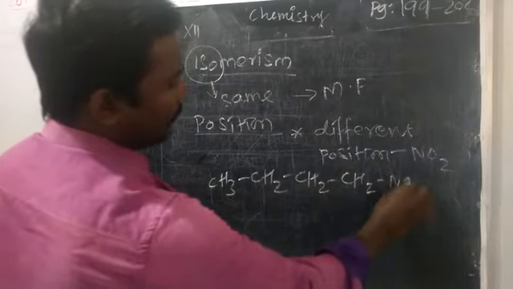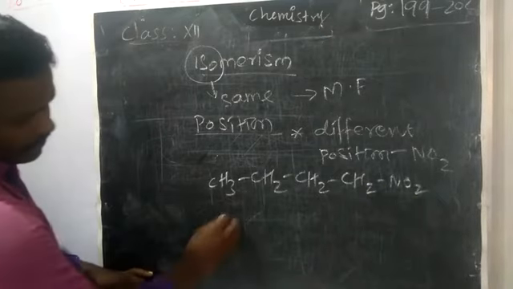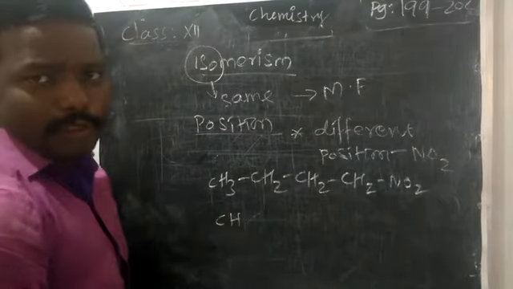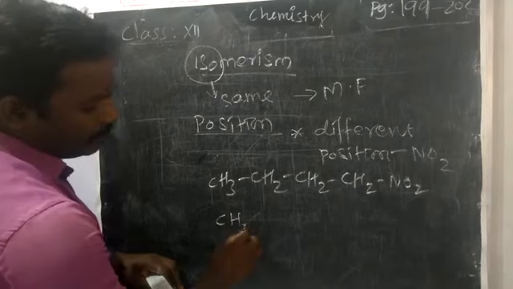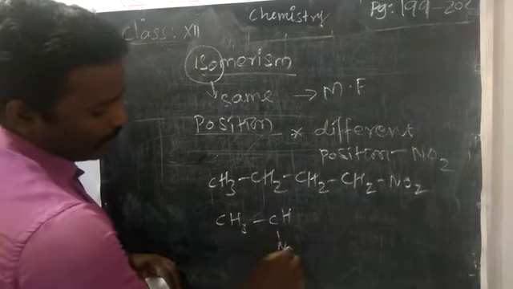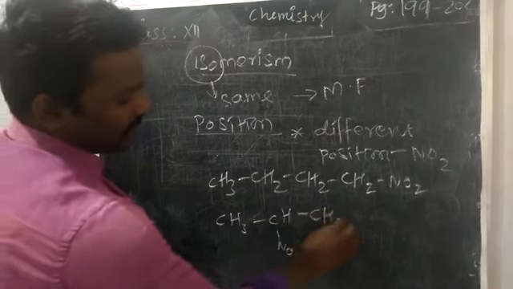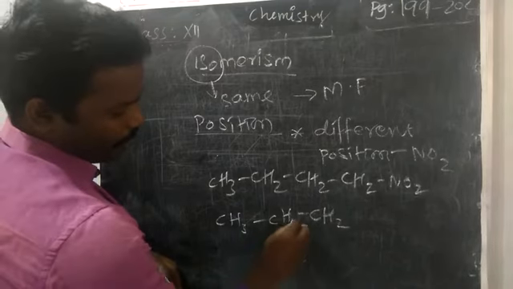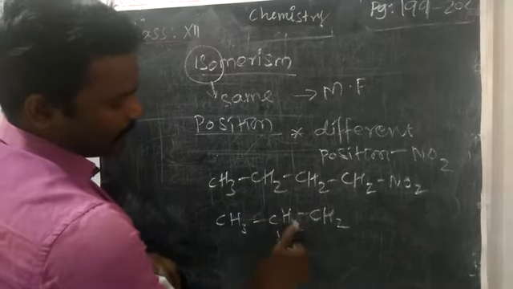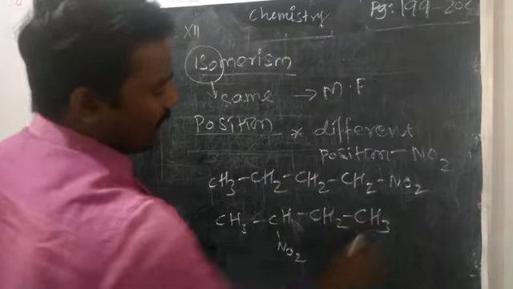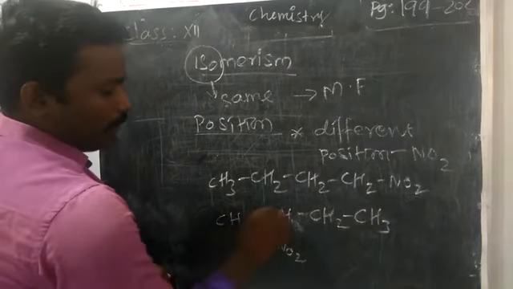Take the same nitrobutane, which we already know. Here NO2 is taken on the second carbon: 1, 2, 3, 4. Sorry. CH3. What is the name of this compound? 1, 2, 3, 4.